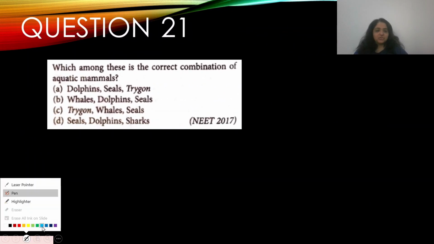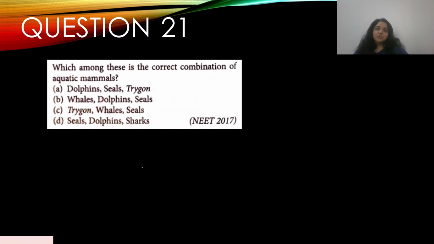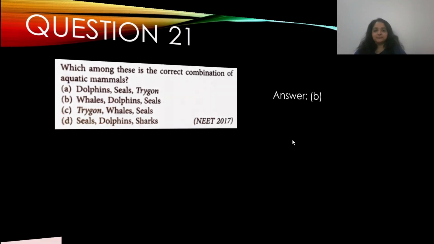Alright, so question number 21. Which among these is the correct combination of aquatic mammals? This appeared in NEET 2017. So you're talking about aquatic mammals. You have A, B, C, and D. A: dolphins, seals, and Trygon. Trygon is not a mammal, so A is incorrect. Whales, dolphins, seals. Yes, that could be a possible answer. Trygon, whales, seals, no. Seals, dolphins, sharks, no. So the answer is B, yes.